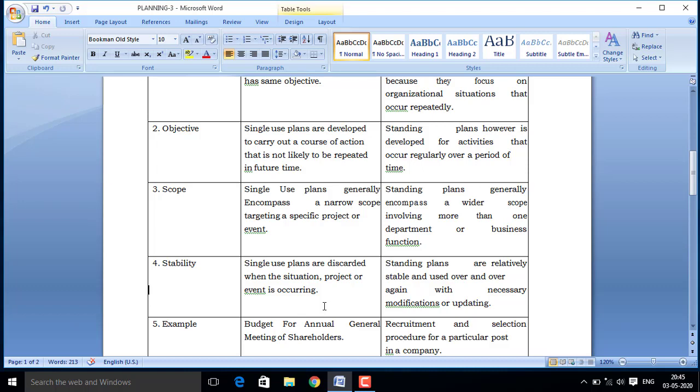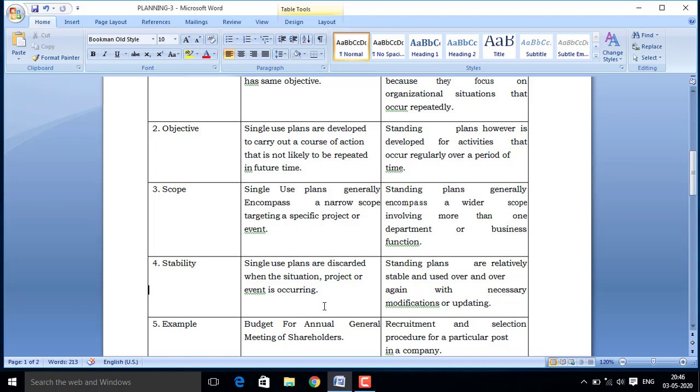Or if the situation becomes different, or it is seen that the particular plan will not help in achieving the target of the business enterprise, therefore the single use plan will be discarded and not used again. It is meant for a particular project or program. So in single use plans, the stability is very less.